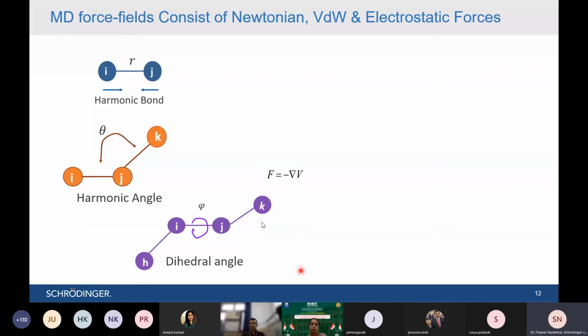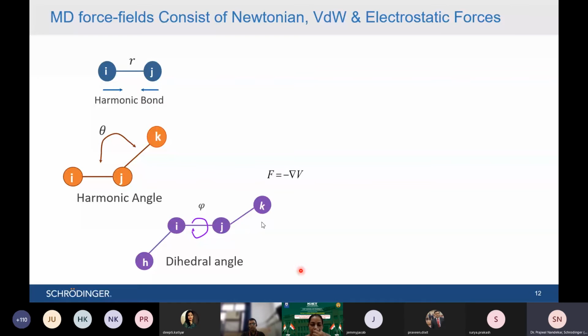Most of the force fields cover some amount of chemical space. Chemical space means, for example, just take a look at this particular molecule. There is a carbonyl group, C double bond O. It is very well known in chemistry. So every force field knows about this particular bond, a carbon oxygen double bond, how much this bond should move, how much this angle should move.